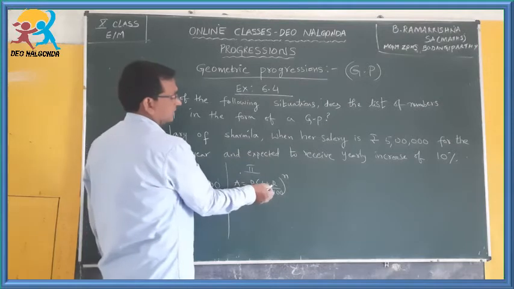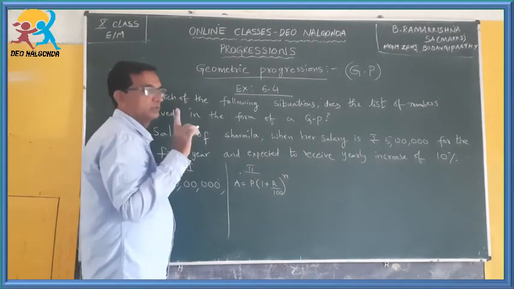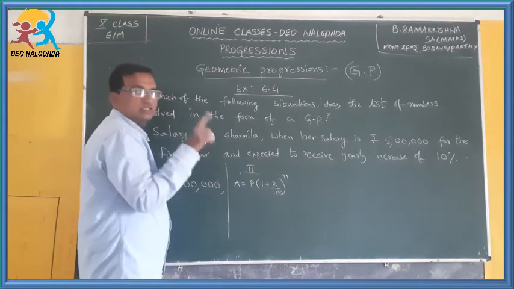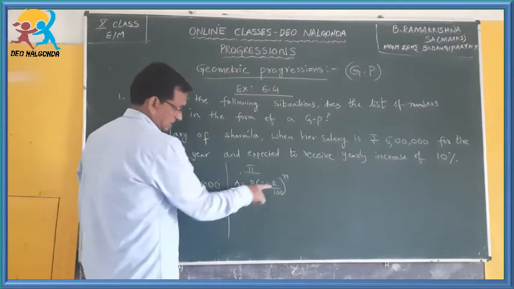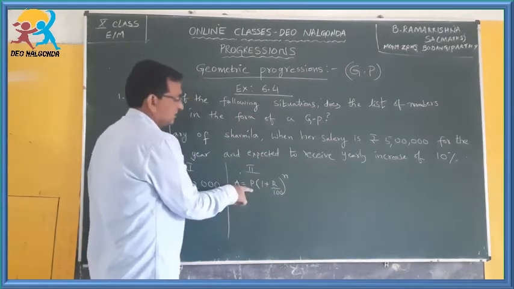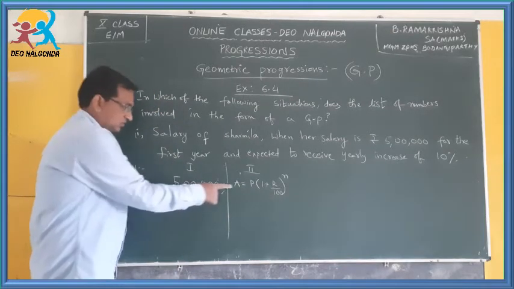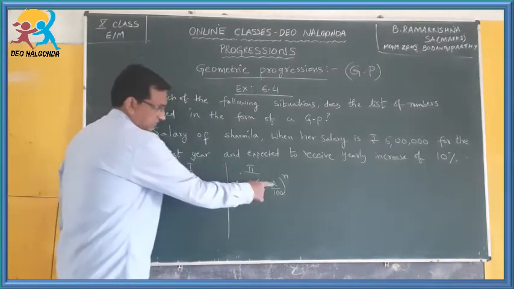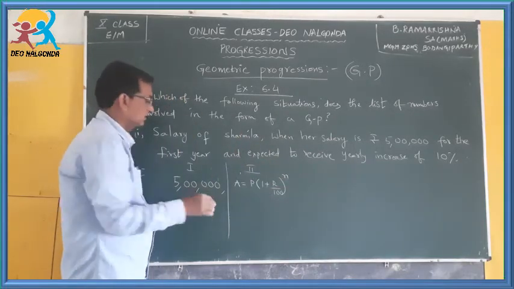Here the salary is increased, and n is the number of years, since the case is annual. R is the rate of interest, here the rate of increase, and P is the principal amount, meaning the initial amount. Initially we have 5 lakhs. So P becomes 5 lakhs, R becomes 10% increase, and n is the number of years.